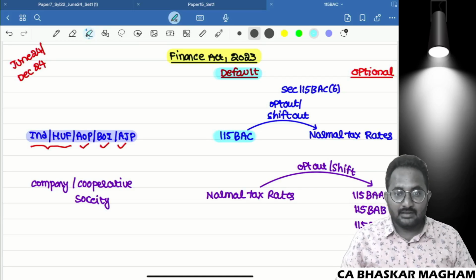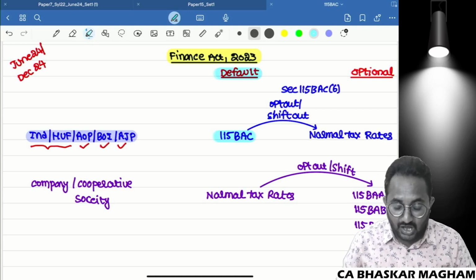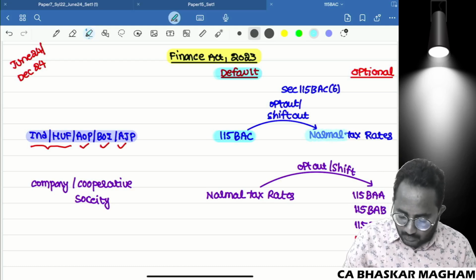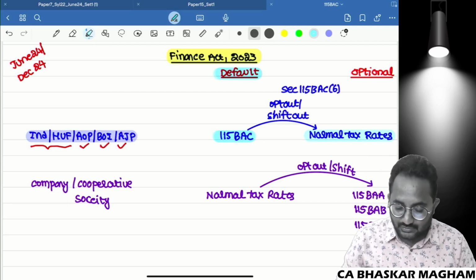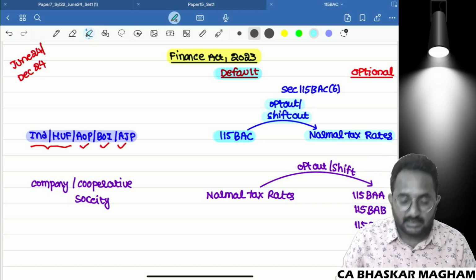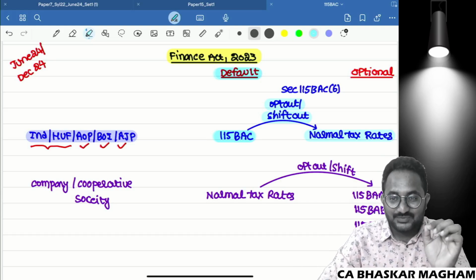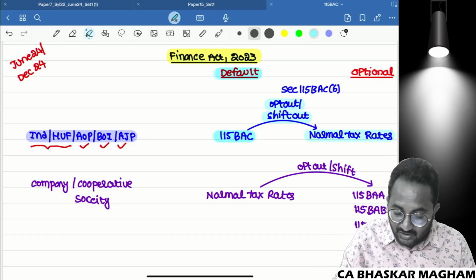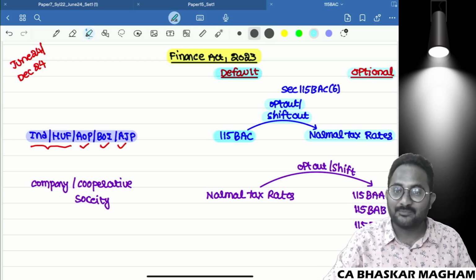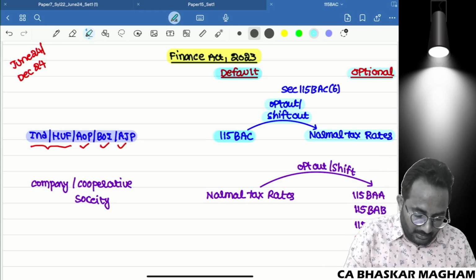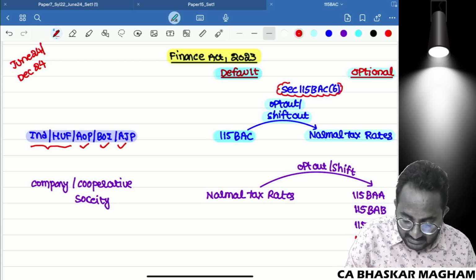Sir, I am an individual and I don't want to follow the 115BAC tax rates, sir. I want to follow the normal tax rates. Yes, you can opt out from the default tax regime 115BAC to the normal tax rates. You can opt out or shift out. Here you have an option to follow the normal tax rate. That's why the normal tax rate will be the optional tax rate. And Section 115BAC subsection 6 is giving the facility for that opt out.